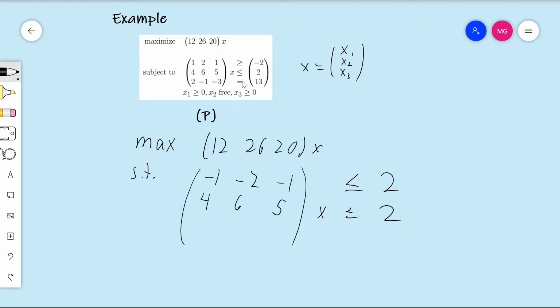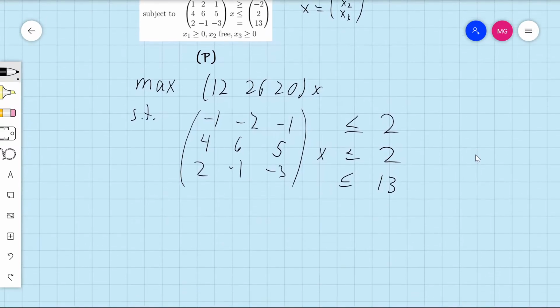For an equality constraint, you have to replace it with a greater than or equal to and a less than or equal to simultaneously. That's the same thing as being equal to if it's both greater than or equal to and less than or equal to. With that greater than or equal to constraint, you again change it to a less than or equal to by multiplying by -1. So let's first write the less than or equal to constraint: 2, -1, -3 times x is less than or equal to 13.